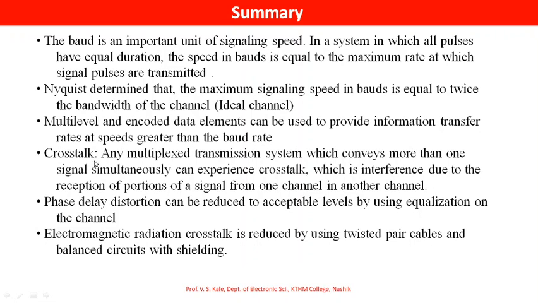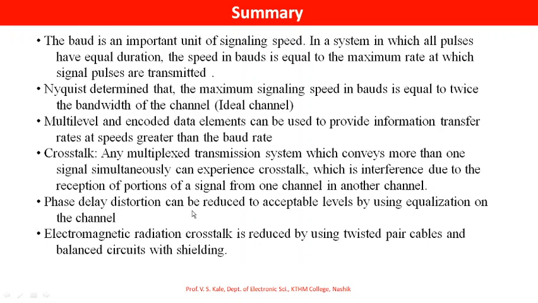Crosstalk: any multiplex transmission system which conveys more than one signal simultaneously can experience crosstalk, which is interference due to the reception of portions of a signal from one channel to another channel.